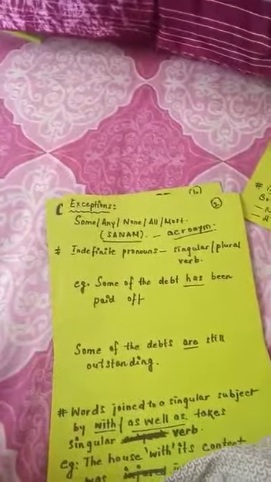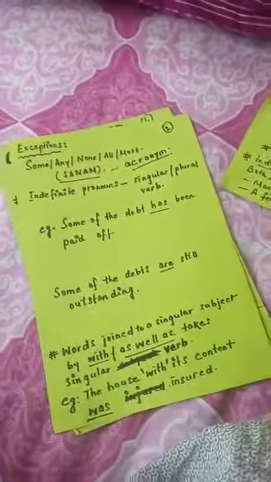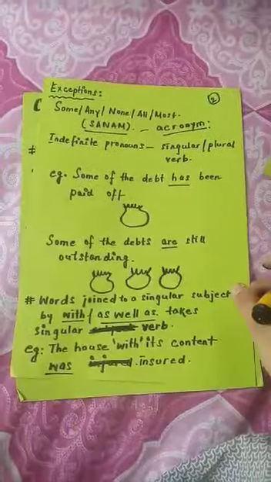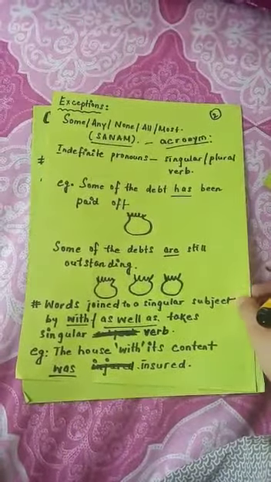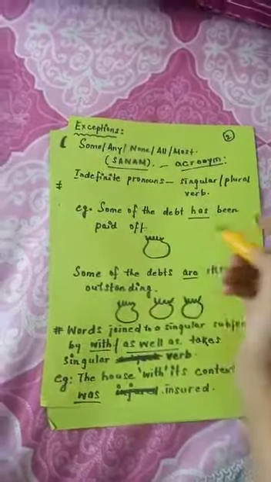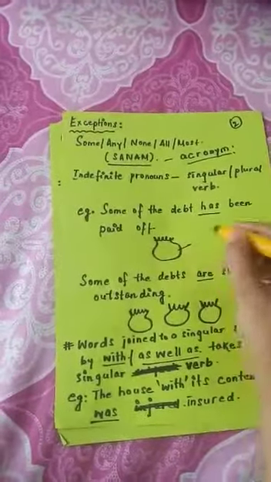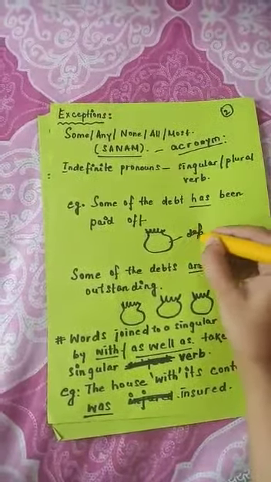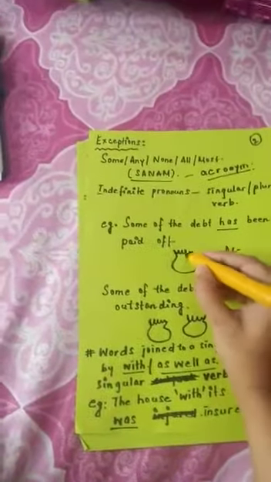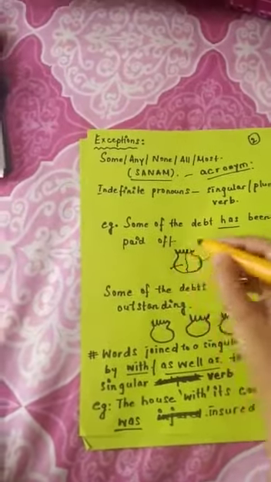Like, some of the debt has been paid off. Some of the debt means, friends, see, now friends, this is my debt. So this is my debt, and from this debt some of it has been paid.